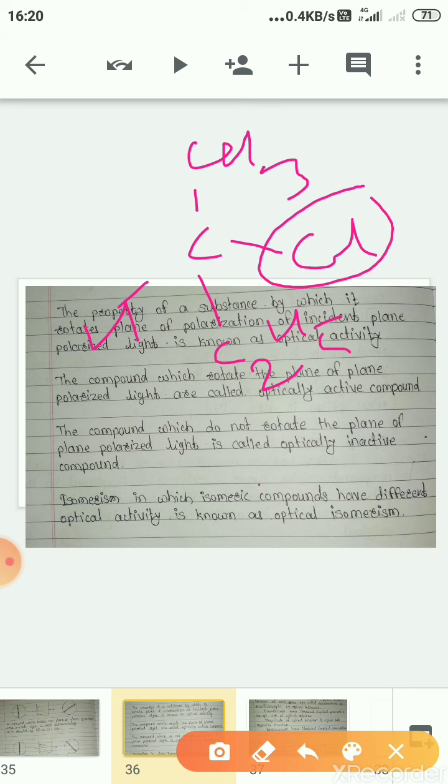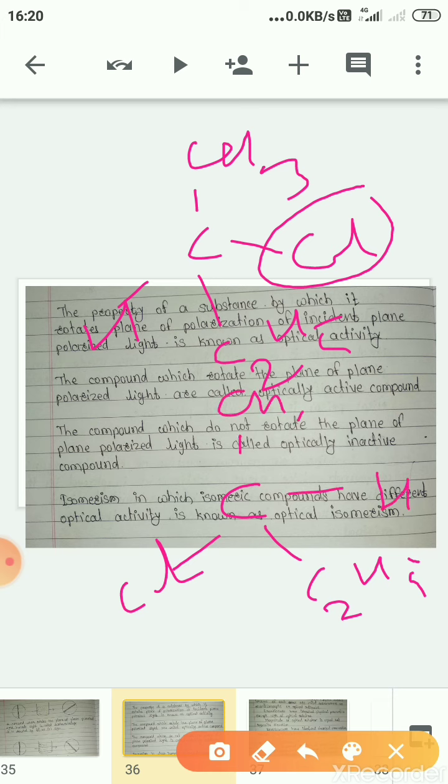If we consider the mirror image of this, the compound will be like this: C2H5, hydrogen, CH3, and the chlorine again on the right.